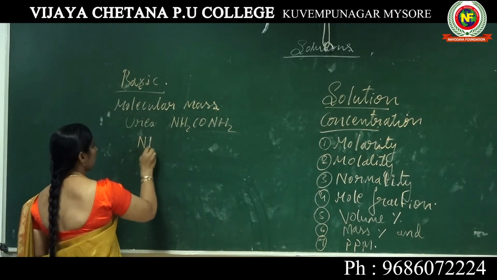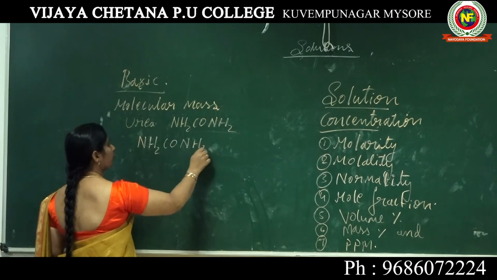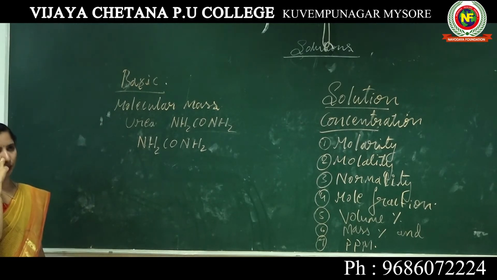Once again I am writing this composition here, NH2, CO, NH2. N means nitrogen.